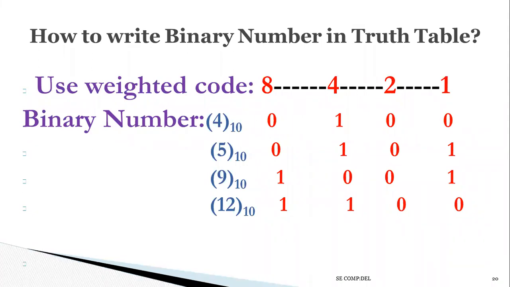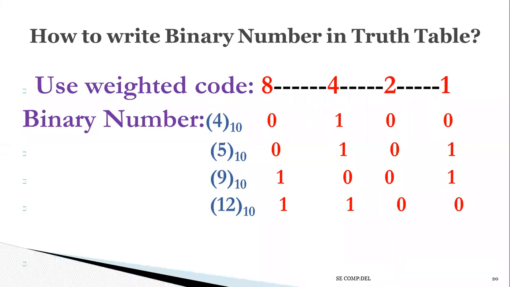Here we use the weighted code 8421. If you want to write the binary number 4, then you write 0, 1, 0, 0. So the addition is 4. So 4, 5, 9 are decimal numbers, and 0, 1, 0, 1 is a binary number.